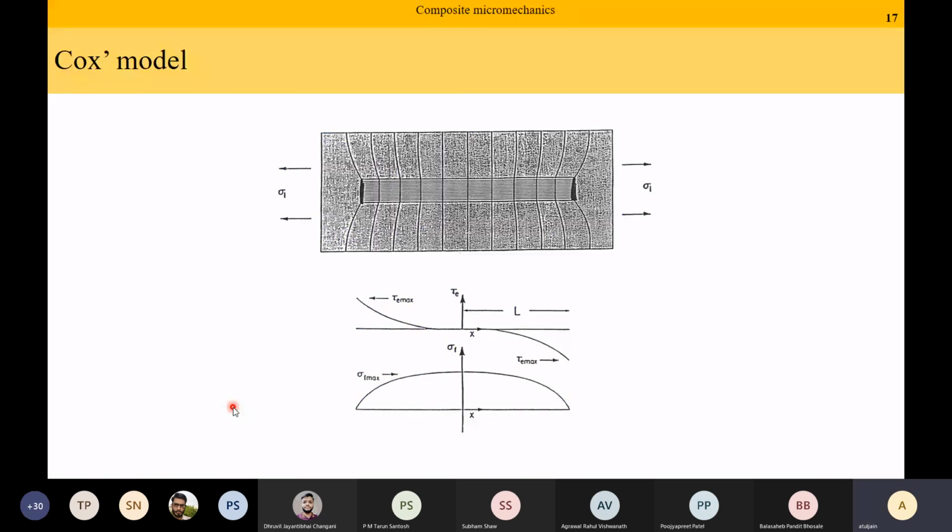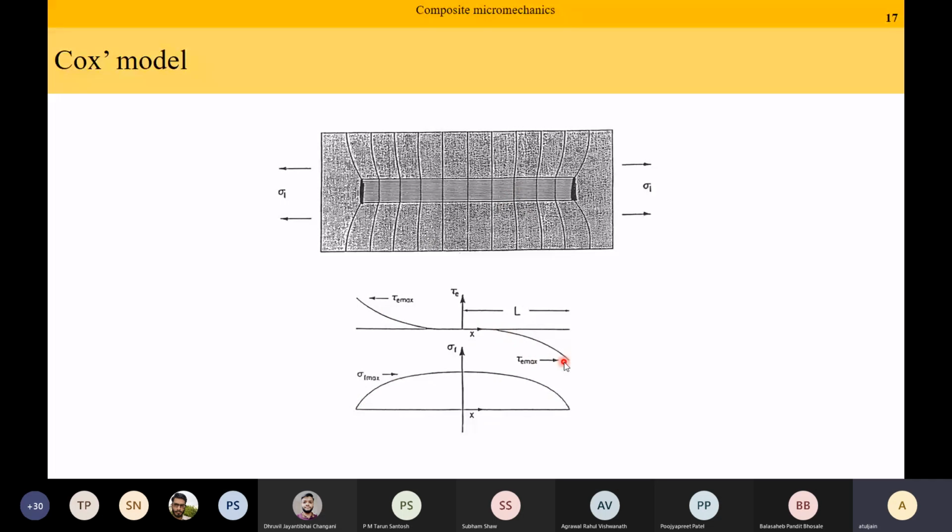So it comes out to be something like this: if I have a fiber and I apply load to the matrix, then from the matrix through shear transfer the fiber is getting stressed, and the normal stress takes this variation and the shear stress takes this variation.